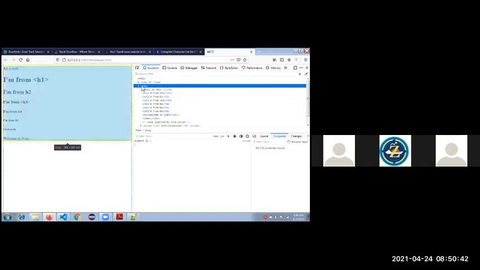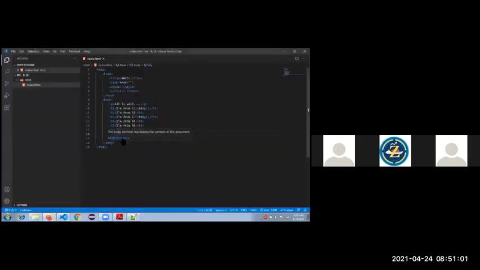What is the difference in that? I say that the div tag is a block level element, right? So why is it block level? See here, I'm just highlighting it. It occupies the entire width of the web page. To rectify this, they have introduced another tag called the span tag.